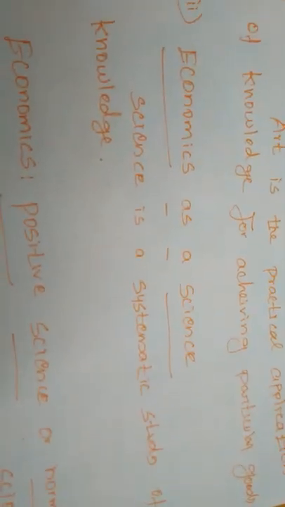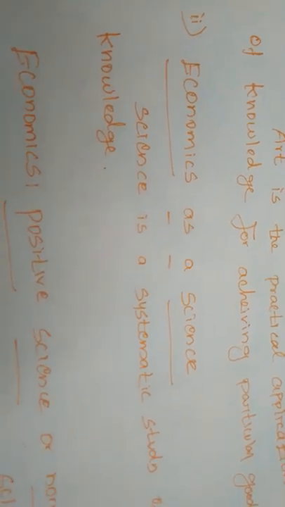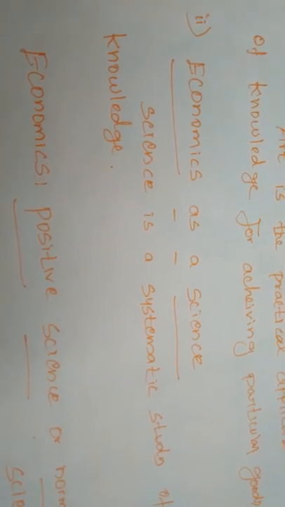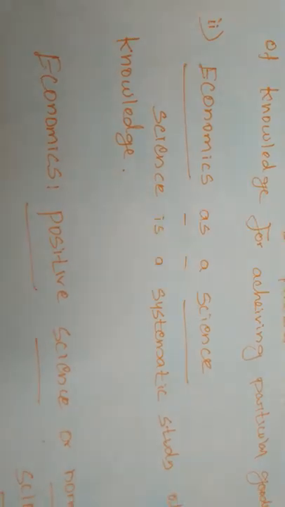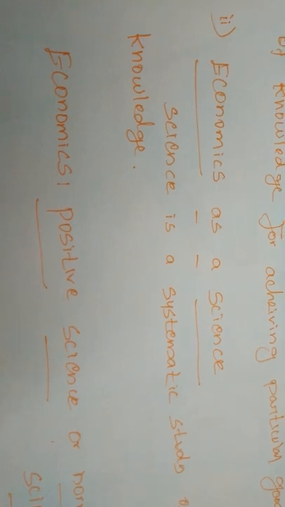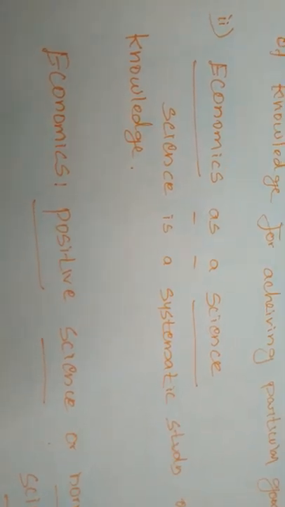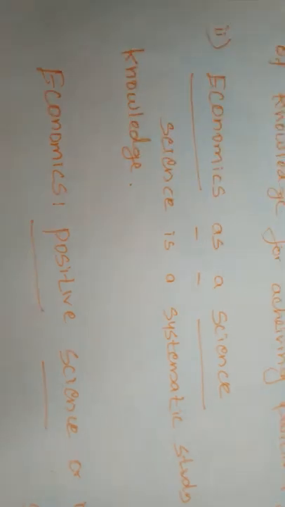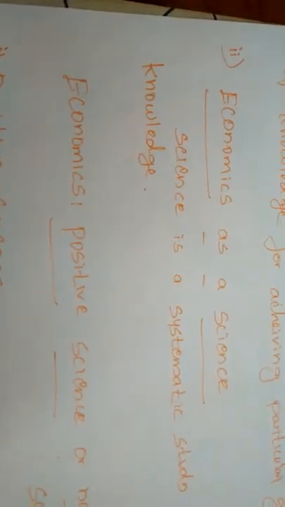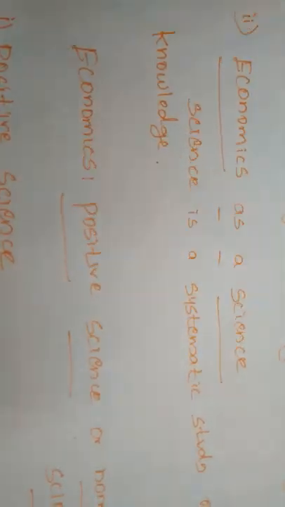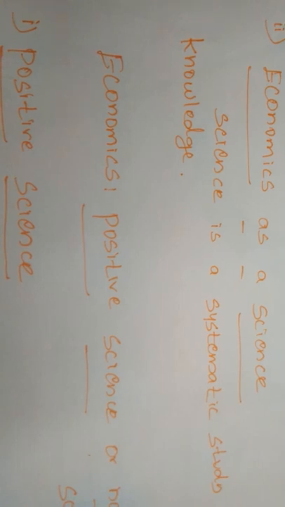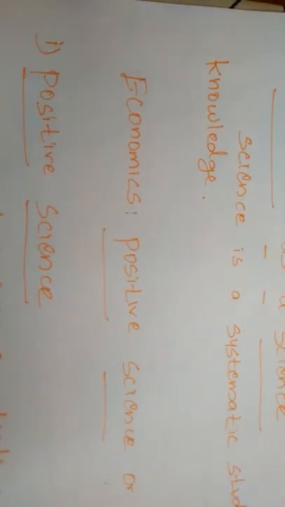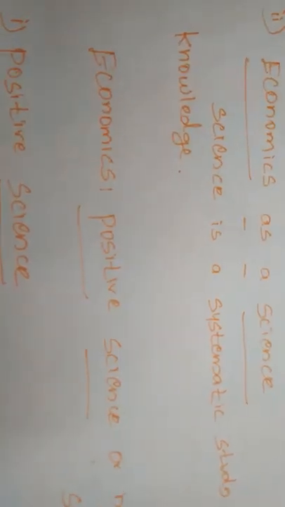Not only that, science develops the correlation between cause and effect, and scientific laws are derived or tested through experiment. In economics also, there are cause and effect relationships. For example, take the supply function: the price is the cause.